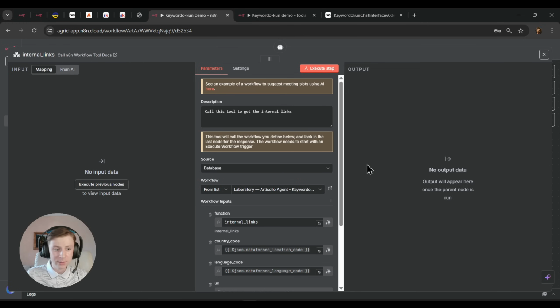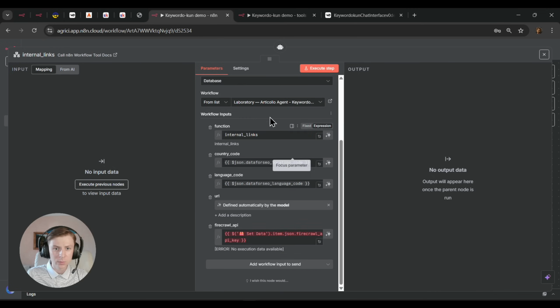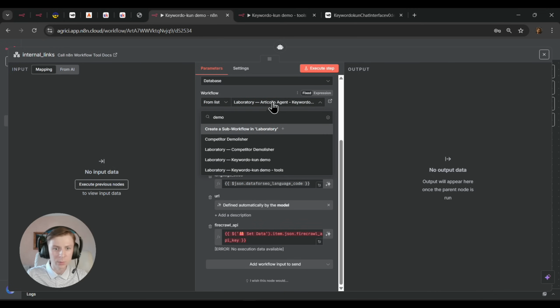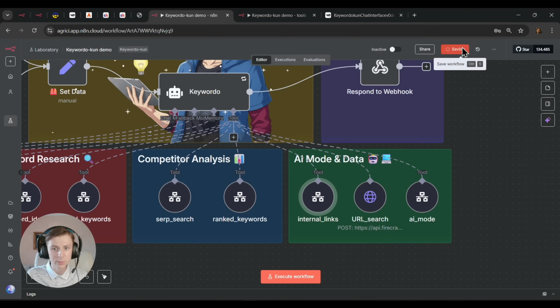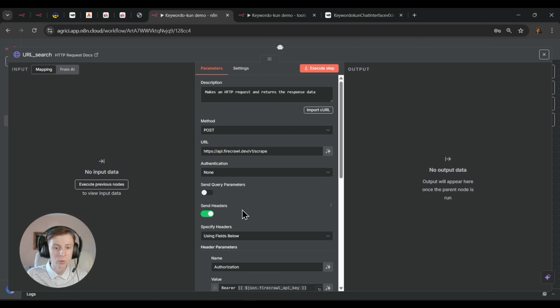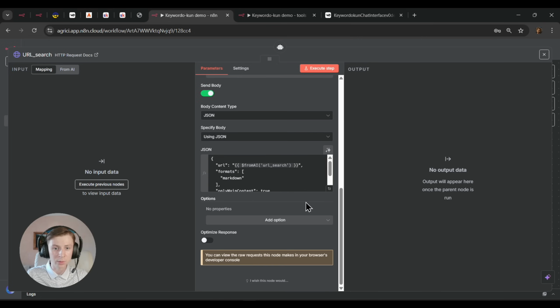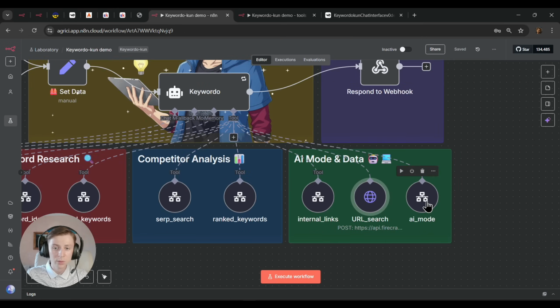And then we have internal links. Same thing. Demo, tools, select, boom, save. URL search. So before you put the API, here you don't need to touch anything, so it's okay. And also you have the AI mode.